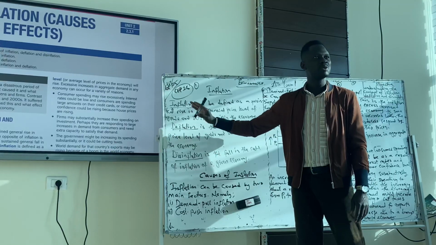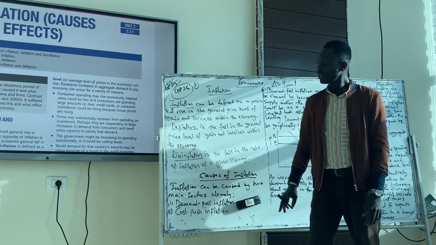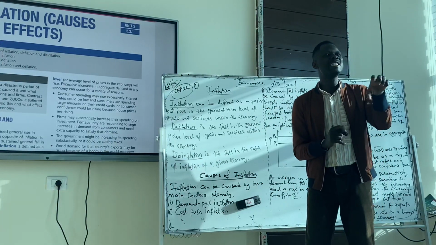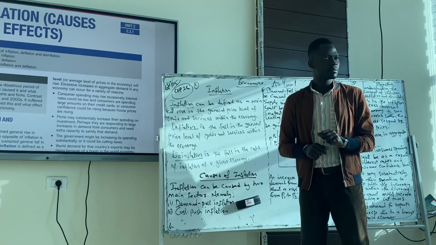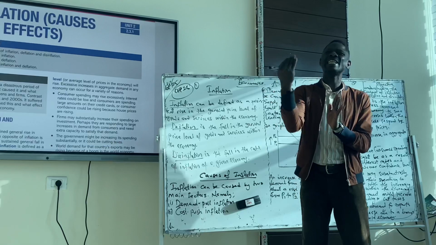Do you understand the difference between inflation and deflation here? A rise and a fall. Then we have disinflation. Disinflation simply means a fall in the rate of inflation. There's a difference between a fall in the general price level and a fall in the rate of inflation.